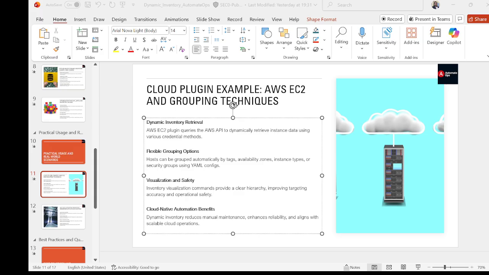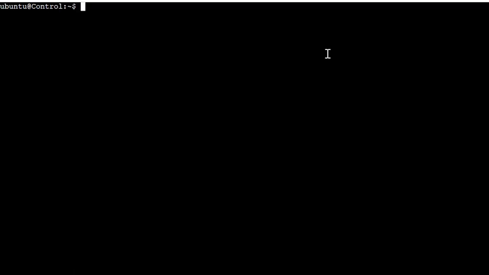I'm not sure whether it will run or not, but let me show a very basic example here. Let me go to that particular path. If you see my screen, here I'm trying to give you an example of how that looks. Ansible inventory.